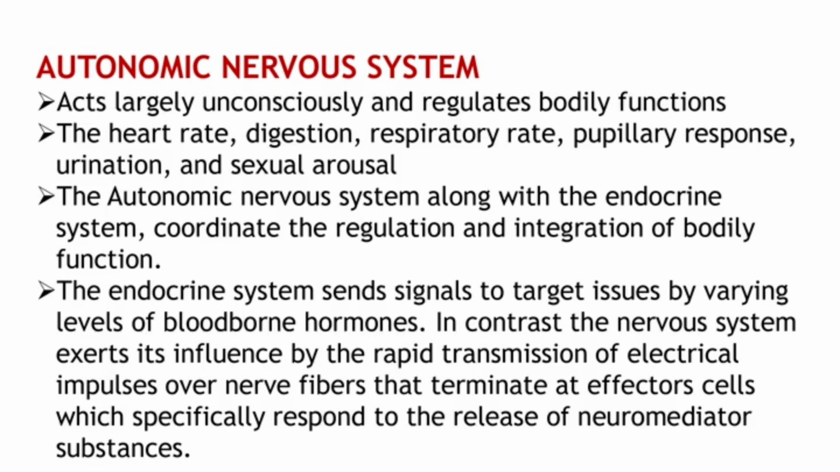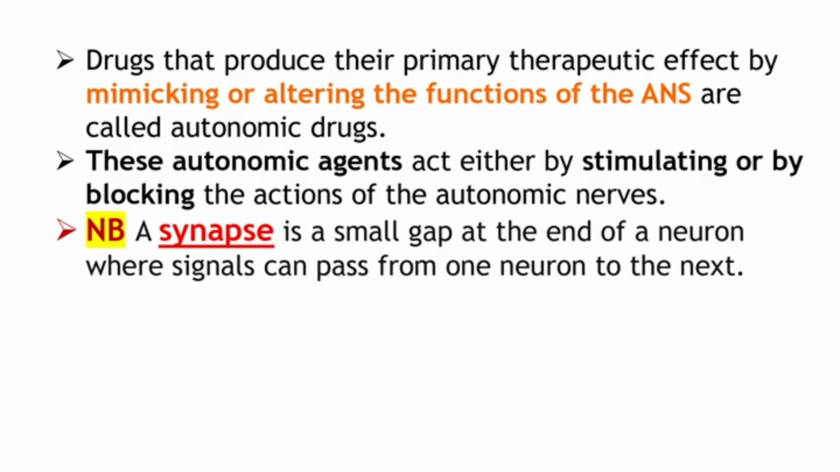The important slide is coming next. I mentioned 3 points. What are the autonomic agents? Drugs that produce their primary therapeutic effect by mimicking or altering the function of the ANS are called autonomic drugs. These are the agents mainly stimulating or blocking the action of the autonomic nerves. These are very important points.